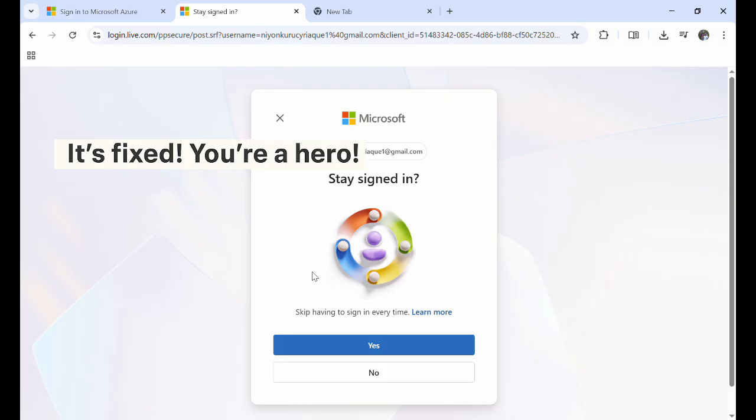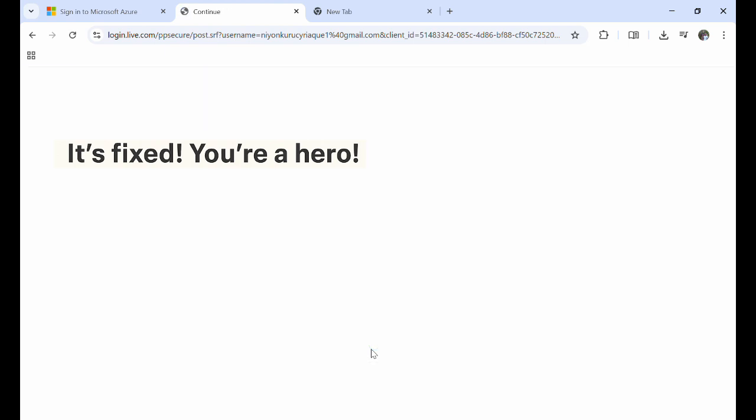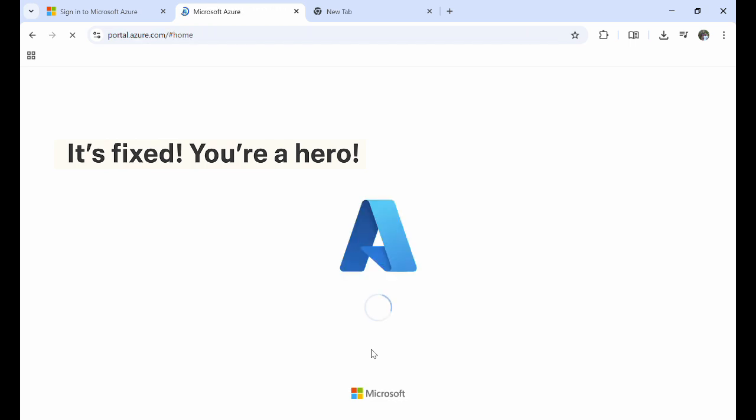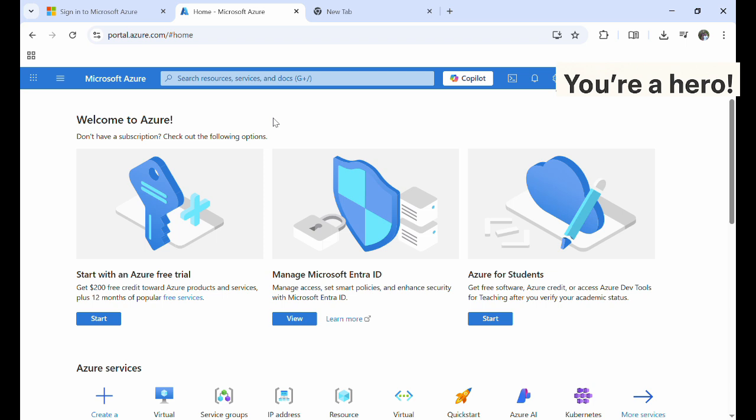Step 3. Type in your password, and press Sign In. Step 4. If you have two-step verification turned on, you'll be asked to approve the sign-in. This may be through a code sent to your phone, or a notification from the Microsoft Authenticator app. Step 5. Once verified, you'll be redirected to the Azure portal dashboard. From here, you can create and manage cloud resources, like virtual machines, databases, storage accounts, and more. And that's it. You are now signed into Microsoft Azure.